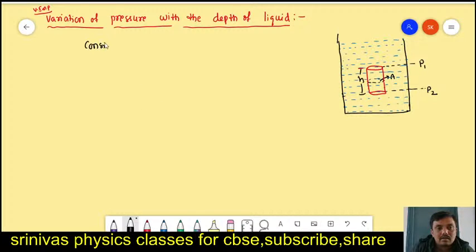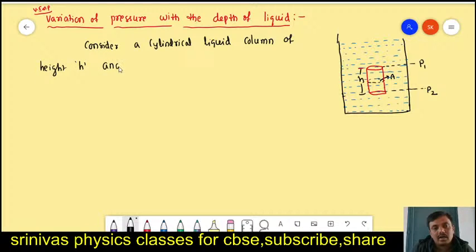Consider a cylindrical liquid column of height h and area of cross section capital A.